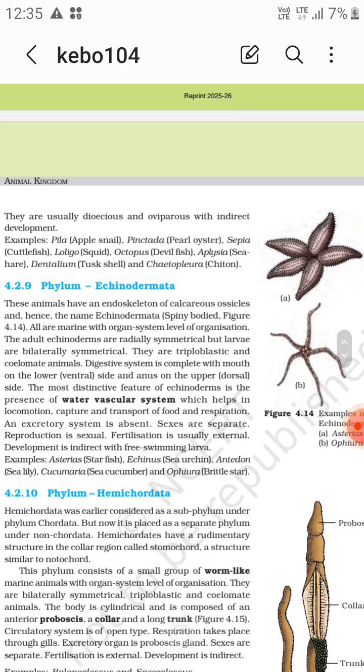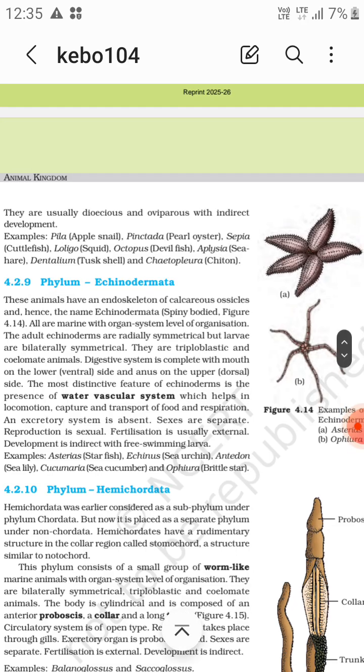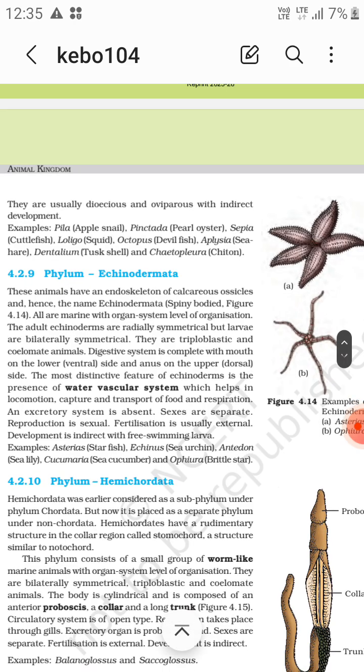Now the most distinctive feature of echinoderms is the water vascular system, which helps in locomotion, capture and transport of food, and respiration. So three things they do: locomotion, capture and transport of food, and respiration. And the excretory system is absent.